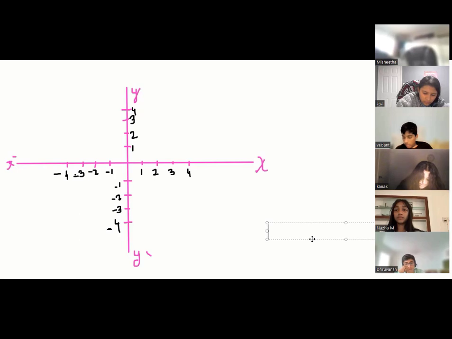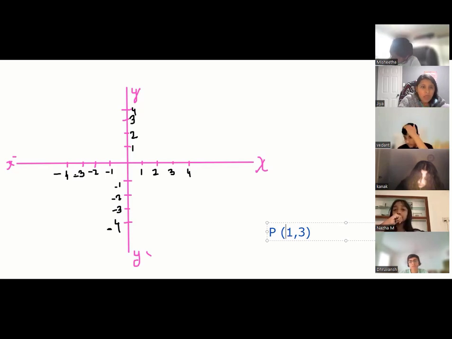If I say I am plotting, suppose, point P, let me write in green or blue. Say point P is having 1, 3. I know some of you will know, but remember how to do it. Tell me, Jia, when I say point P 1, 3, without plotting, just by sign, can we say which quadrant this point will come? Quadrant 1, because both are positive. Yes. So let's see how to do it now.